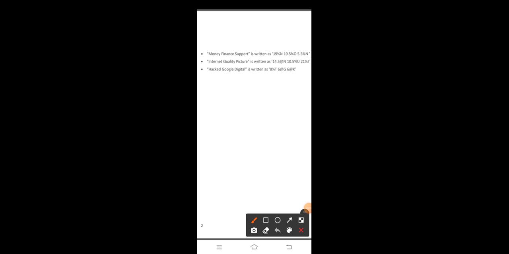Next, in the case of percentage, we will take another example: digital. The code of digital is 8 percentage T. Why? Because T is the third last letter of the word: L is the first letter from last, A is the second letter, T is the third letter.